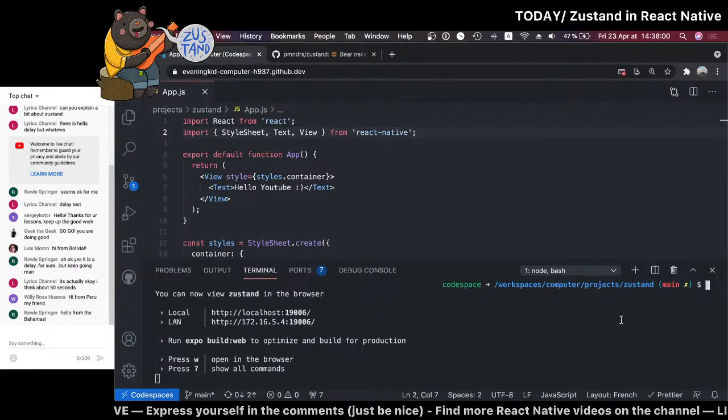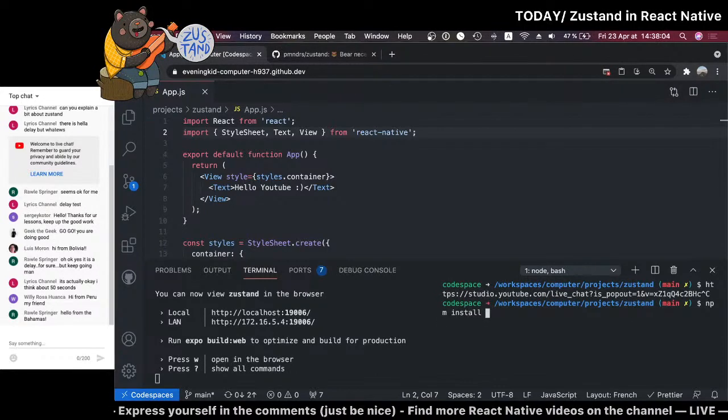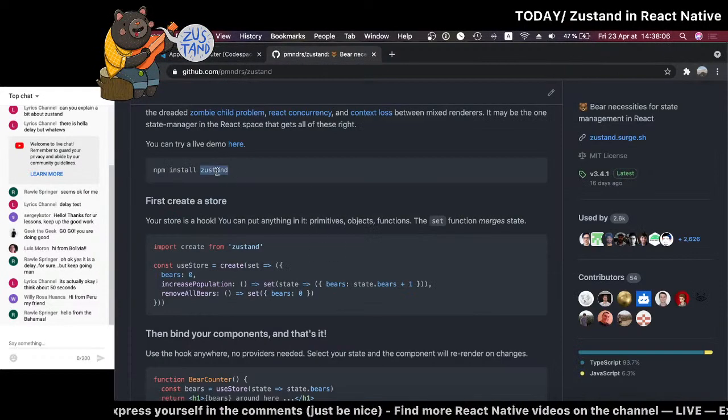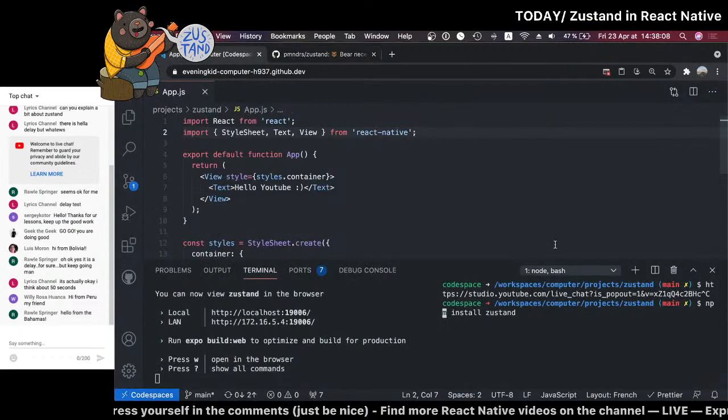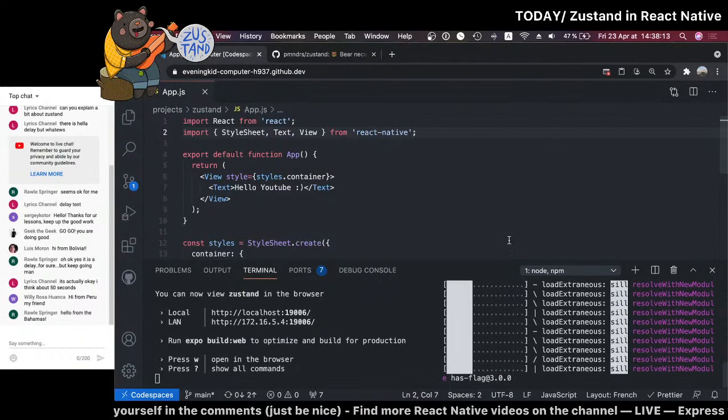So here I'm in my project, and I'll just install. Oh, that's not good. I'll install Zustand. It's a weird word, isn't it? Zustand. I think someone told me it means state in German. So for some reason they went for that.